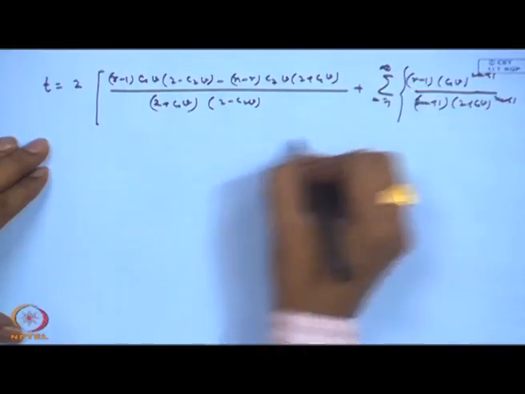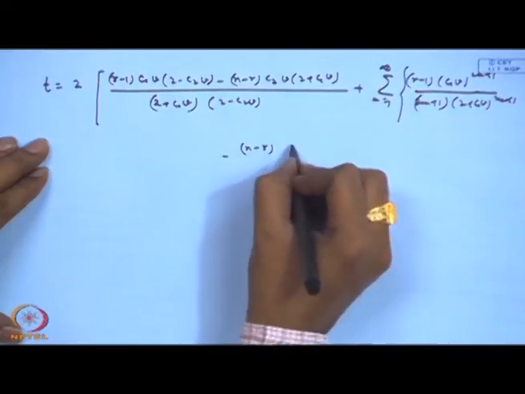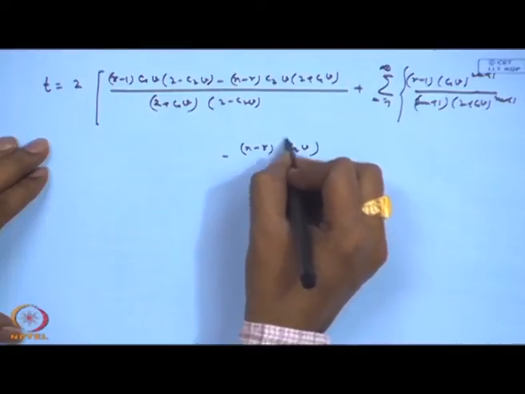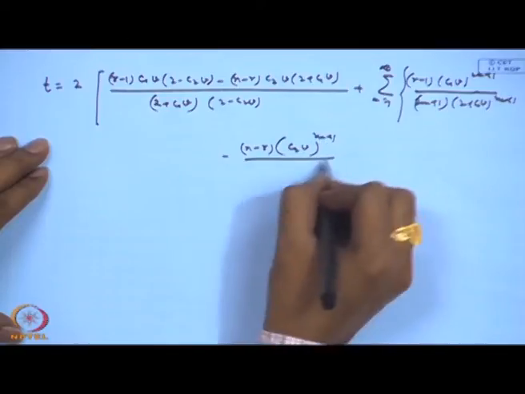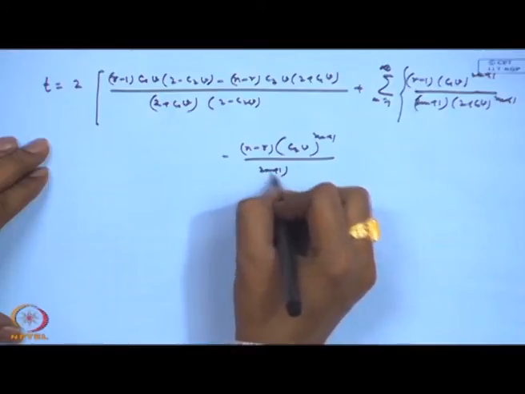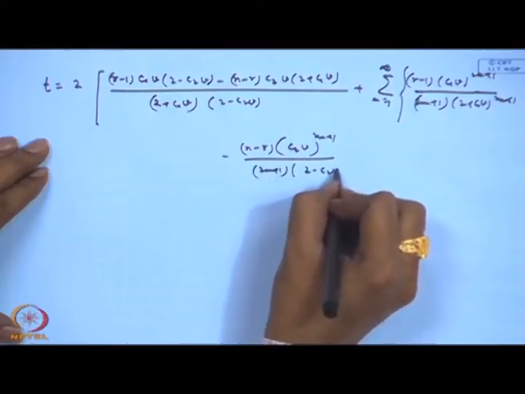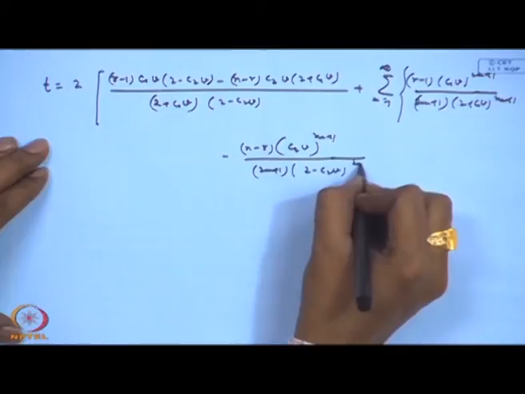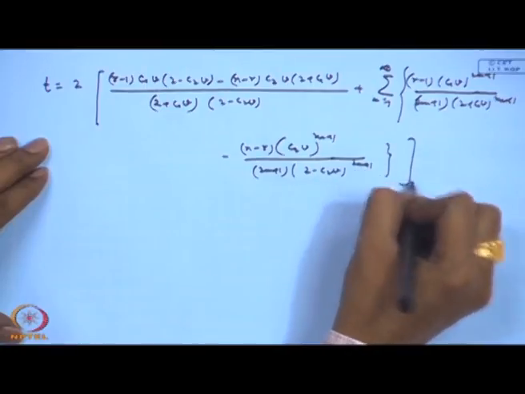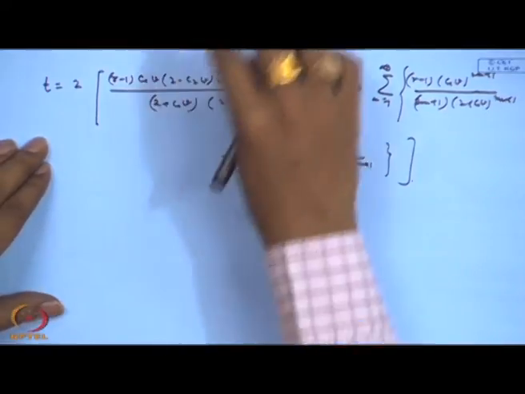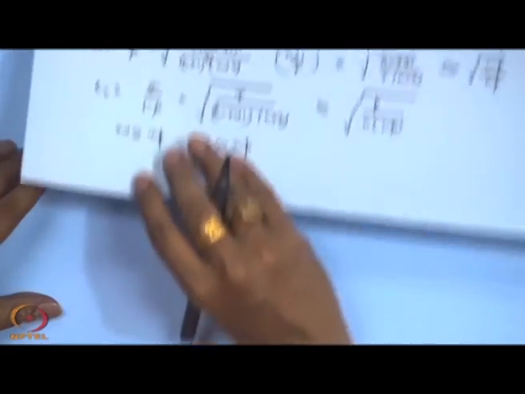This is one term, and the second term will be (n minus r) C2 v to the power 2m plus 1 divided by (2m plus 1) into (2 minus C2 v) to the power 2m plus 1. Now, this C1 and C2 I defined here and I obtained their asymptotic expressions here.